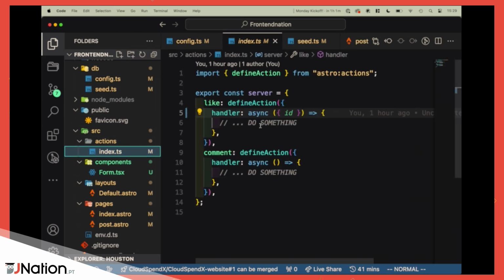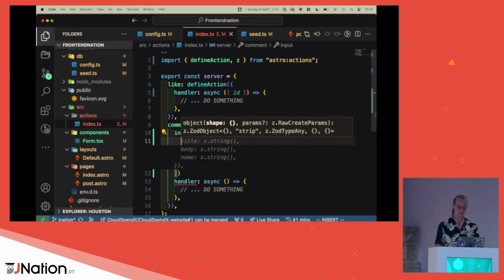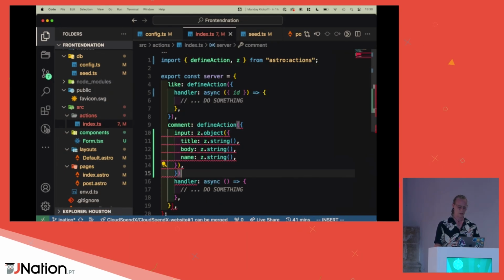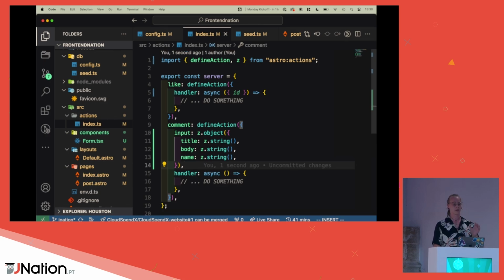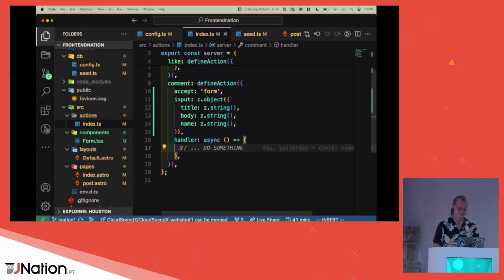So what are actions? I'm going to explain to you. It's very easy. What we want is an input, and that input is just a Zod validator object. So let me import Zod from the actions. Let's take an object in, and in that object, we already know that we have a title, a body, and a name. So that's easy enough. Now, what we also want to do is we are submitting a form, so let's do accept the form.